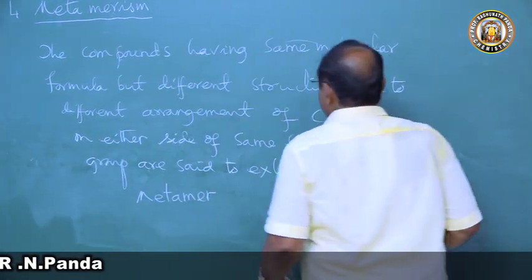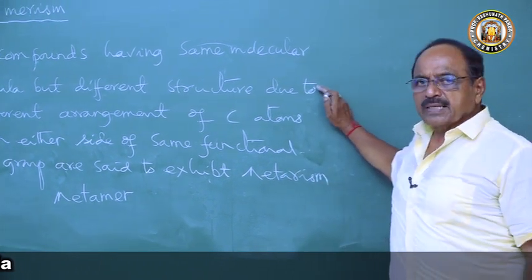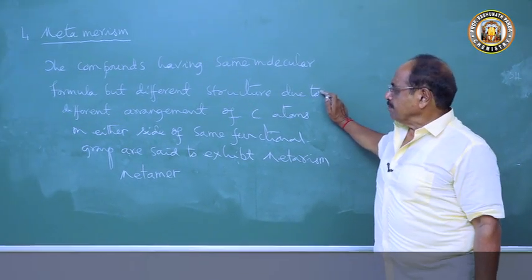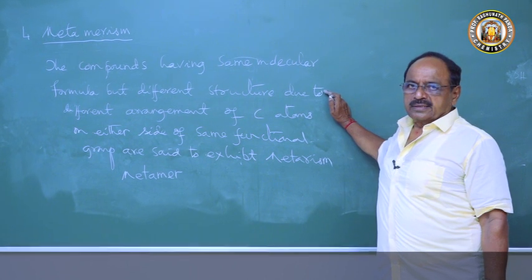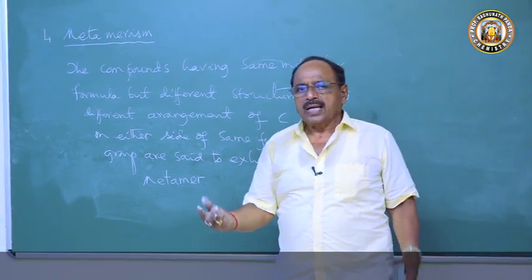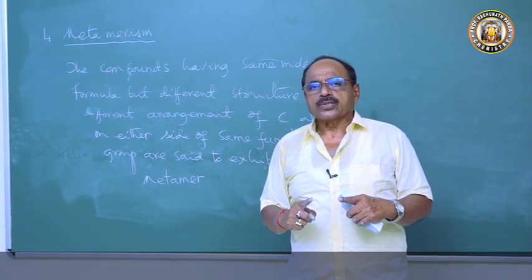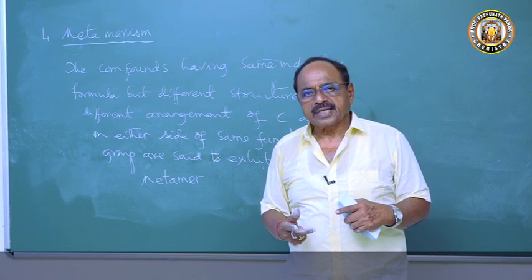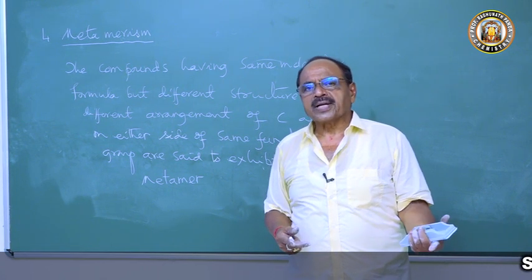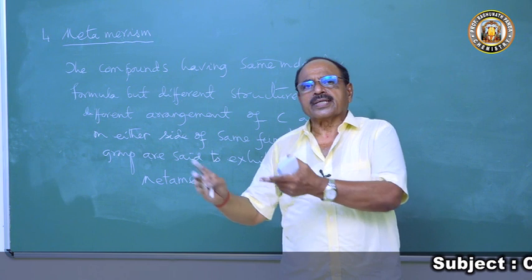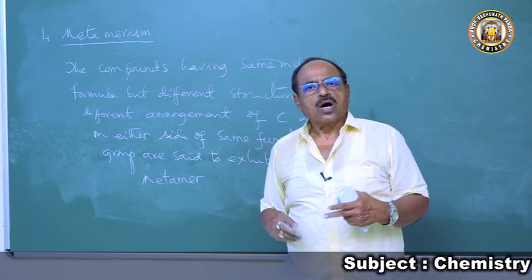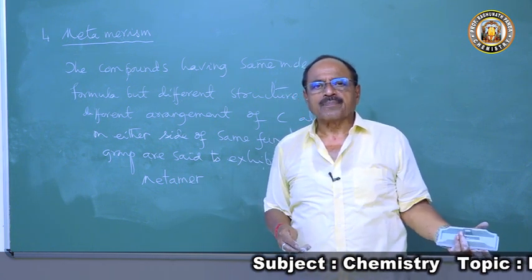So who will exhibit it? Generally this is exhibited by ethers, because ether is R-O-R. If there are 4 carbon atoms in an ether, on one side we can write 1 carbon atom and on the other side 3 carbon atoms, or 2 carbon atoms on this side and 2 on the other side.